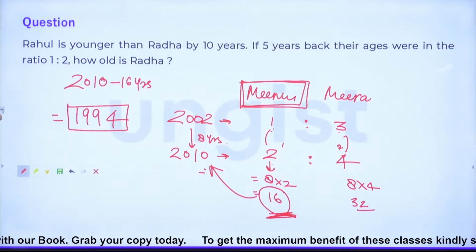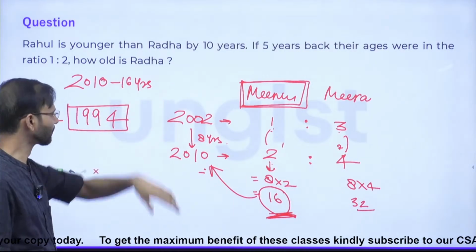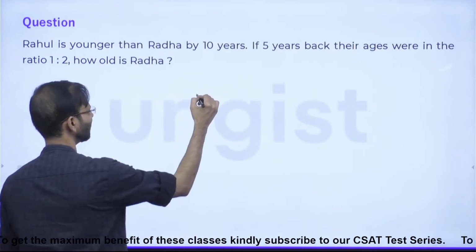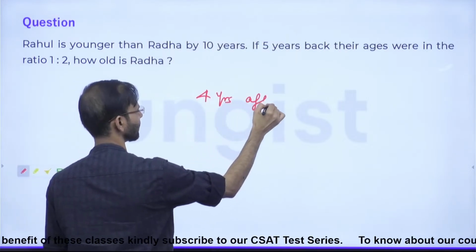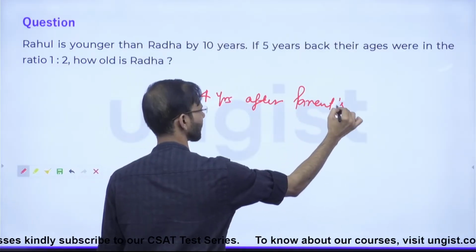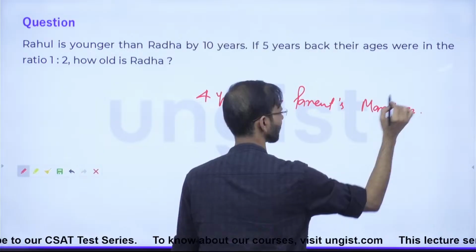See guys, I will do it, you will not, okay? You just tell me the data of the question, right? Question is saying 4 years after parents' marriage, Anna born, right? That is what is written, isn't it? And what else is written?